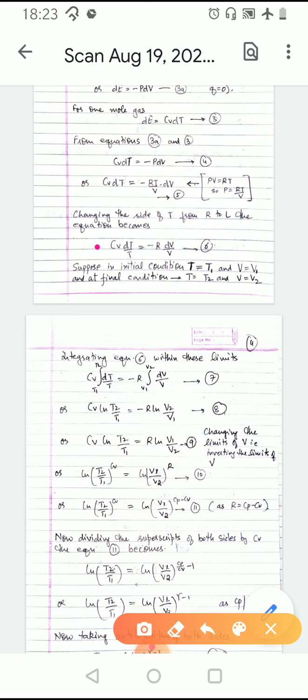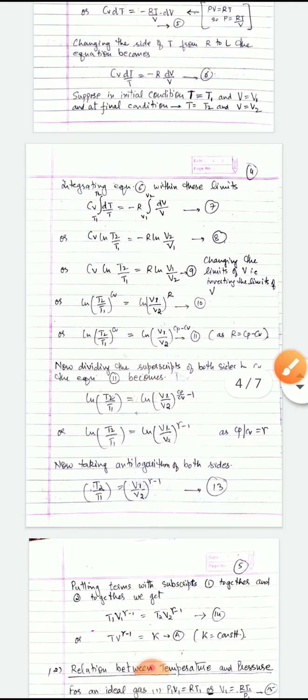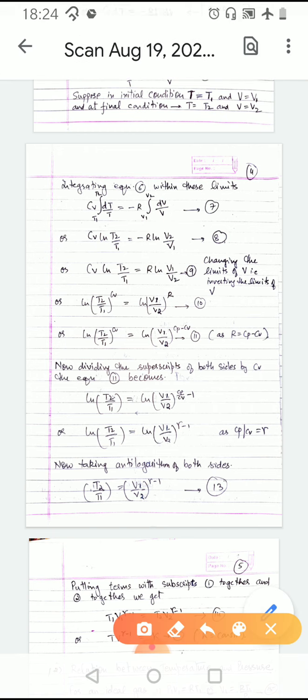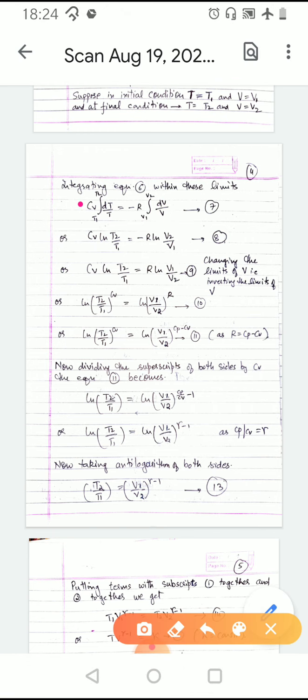Now suppose in initial conditions the temperature and volume are T1 and V1, and at final conditions the temperature and volume become T2 and V2. Now integrating equation 6 within these limits of temperature and volume, equation 6 can be written as Cv integrating between T1 and T2 dT upon T is equal to minus R integrating between the limits V1 to V2 dV upon V, or Cv ln T2 upon T1 is equal to minus R ln V2 upon V1.